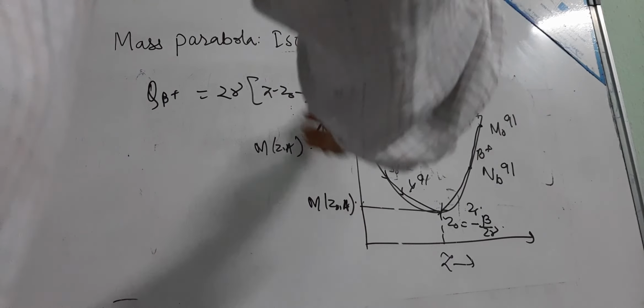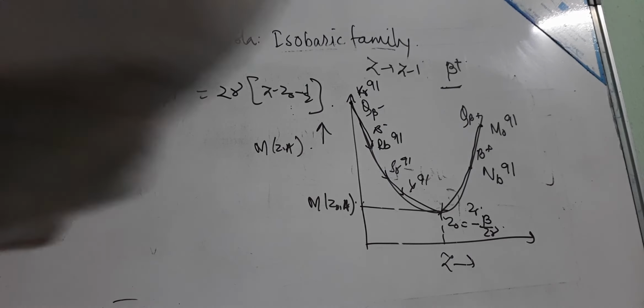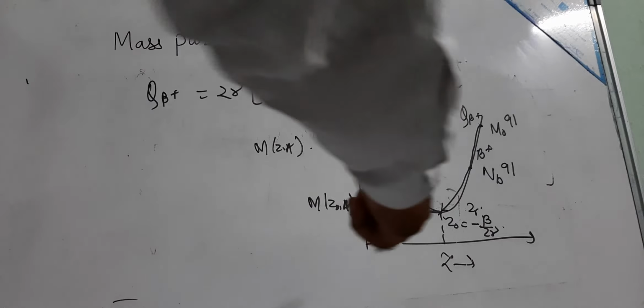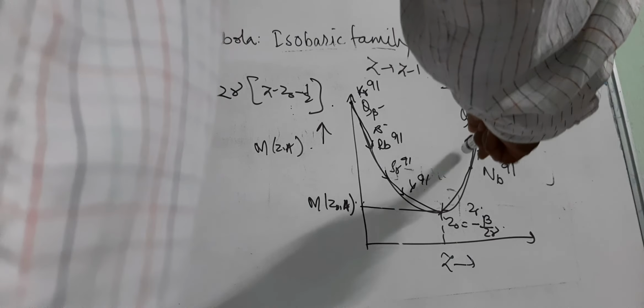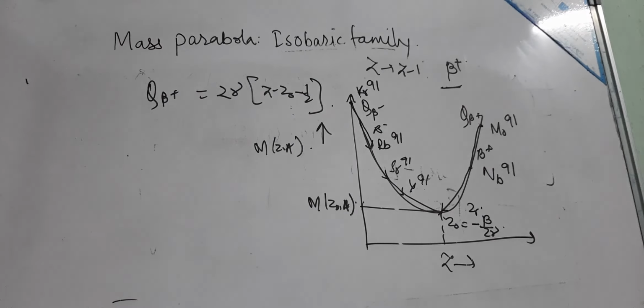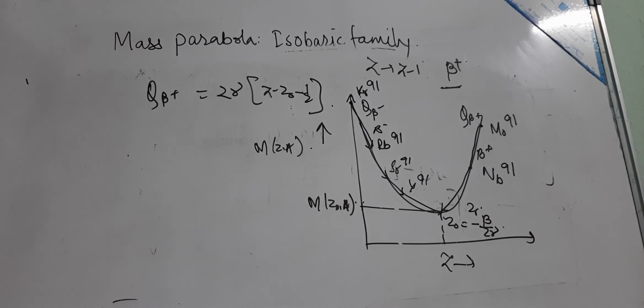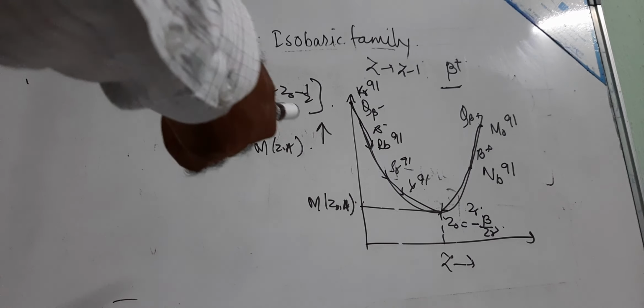So this is the mass parabola, which shows that for the odd A nuclei we get the Q beta plus and Q beta minus, that is, beta plus decay and beta minus decay on the two sides of the mass parabola. In the next slide we will talk about what happens to the even nuclei. Here I was talking about the odd nuclei where we get one parabola, and for the even we will discuss in the next slide.